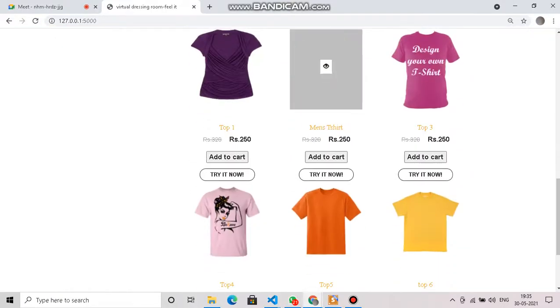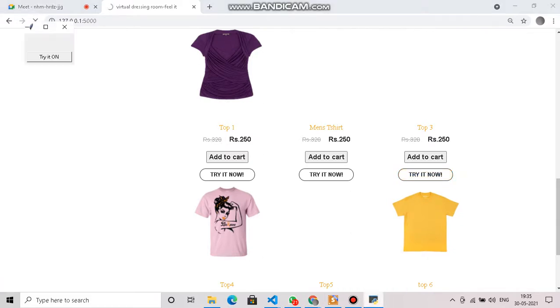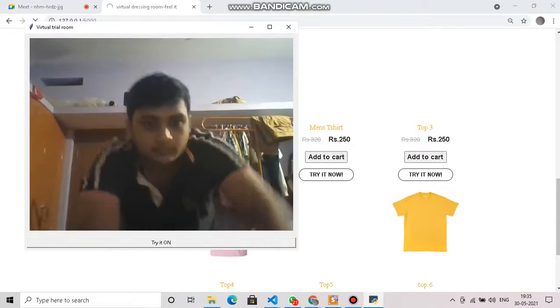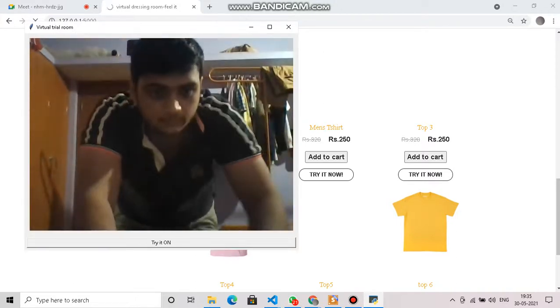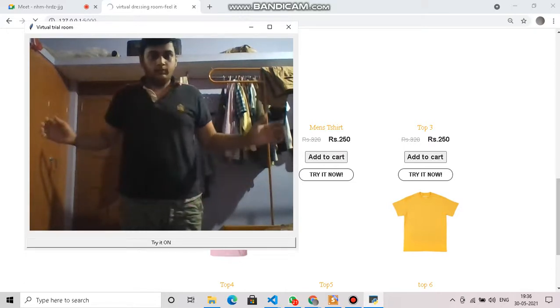We have some other options like tops. So as you can see, the user clicks on the try it now button and he will get a pop-up window where the camera will open and the selected item will get superimposed on the user's body.